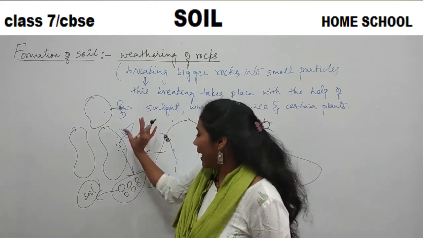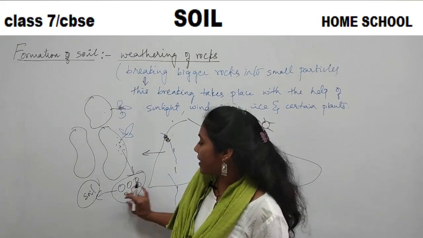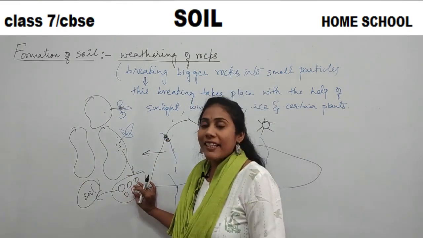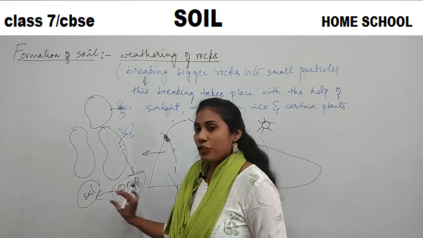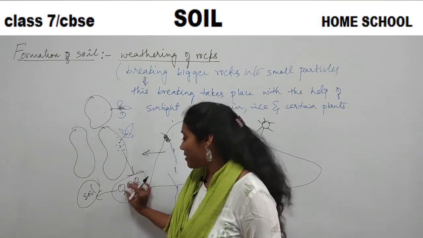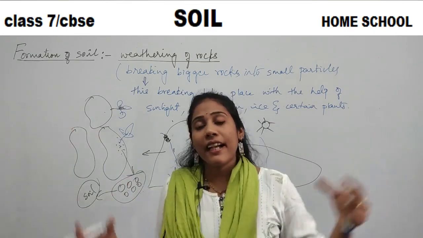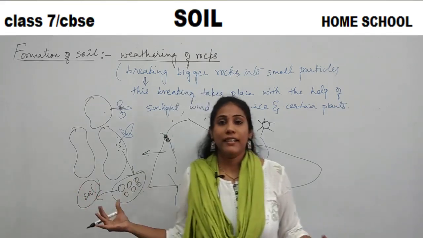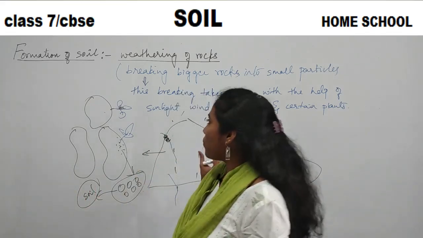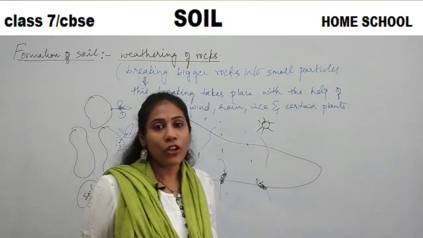Later more plants grow, more organisms come, they die and decompose, and humus is added to the soil. Many things come and join in soil. Clear? So this is what we call weathering of rocks.